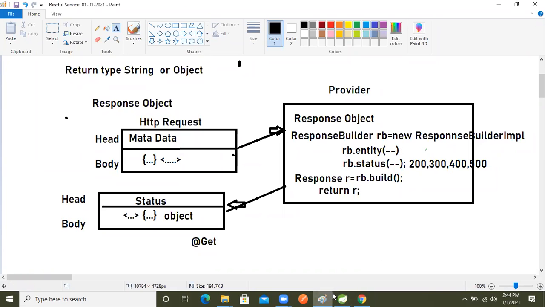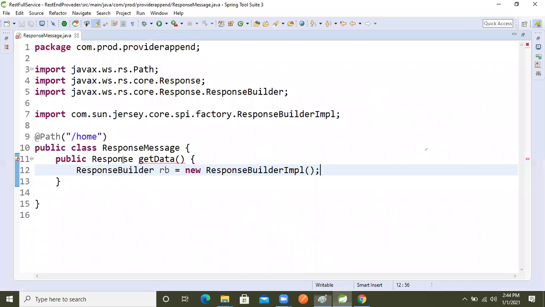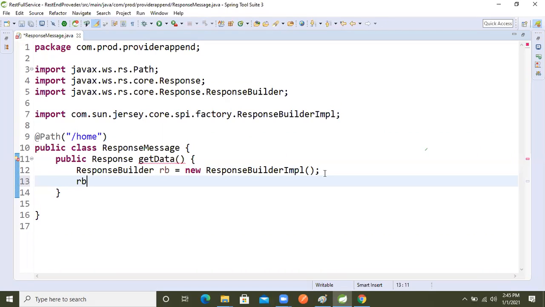We created this response builder object, which is a response helper object, and inside it our response body object. Now again, rb dot set entity.